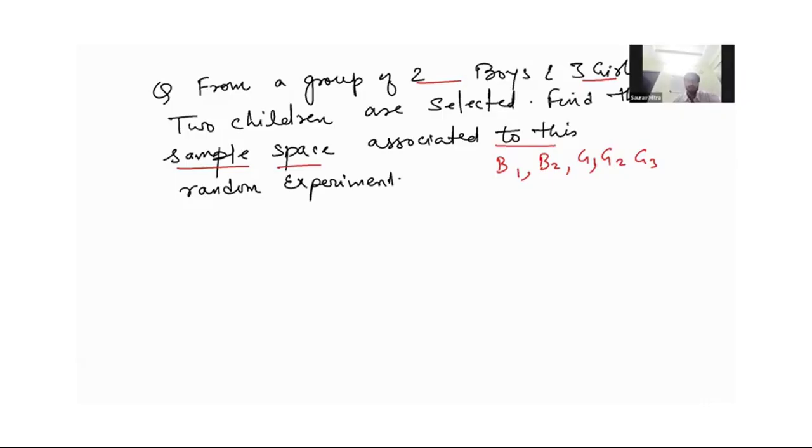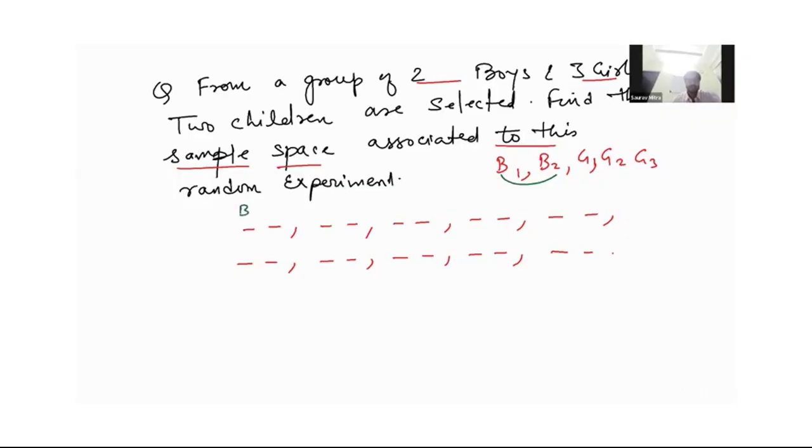So B1 and B2, G1, G2 and G3, there are 5 candidates. So I have to select my two candidates like this. Okay. So the outcome is 10, I know, that's why I fill this graph.